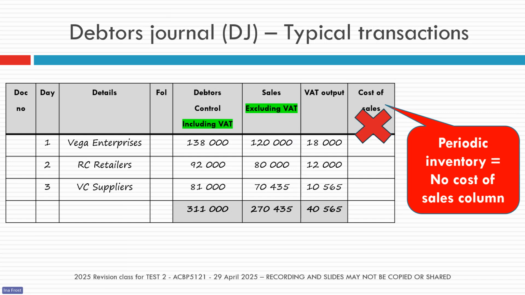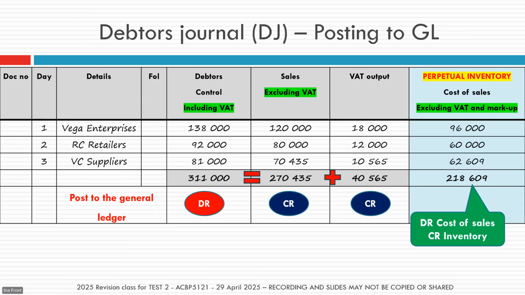Okay, so if you weren't with me in session 1, please just go and watch that recording. We do a different cost of sales calculation when we're in the periodic inventory system. Let me just quickly give you the textbook number again in case you did miss session 1. Please look again at page 193 in your textbook for those cost of sales calculations.